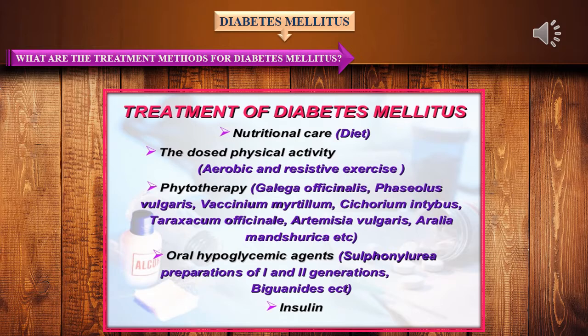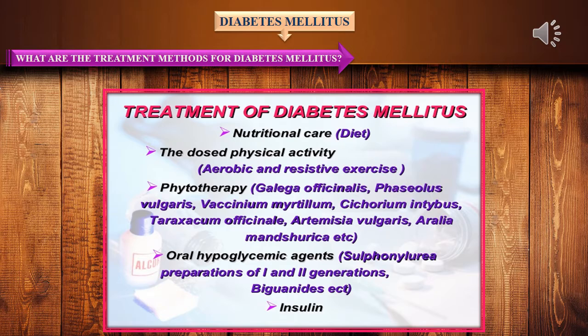Let's see the treatment methods for diabetes mellitus. There are 5 kinds of treatment procedures for a diabetic patient. In the beginning, it is treated with nutritional care by following a proper diet. Then dosed physical activity is done by the diabetic patient, like aerobic and resistive exercises.